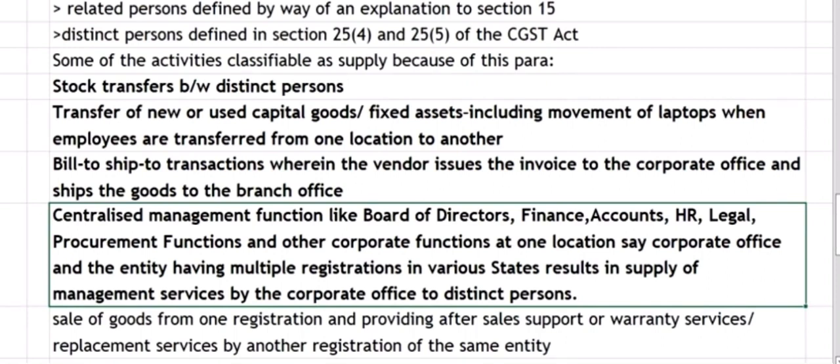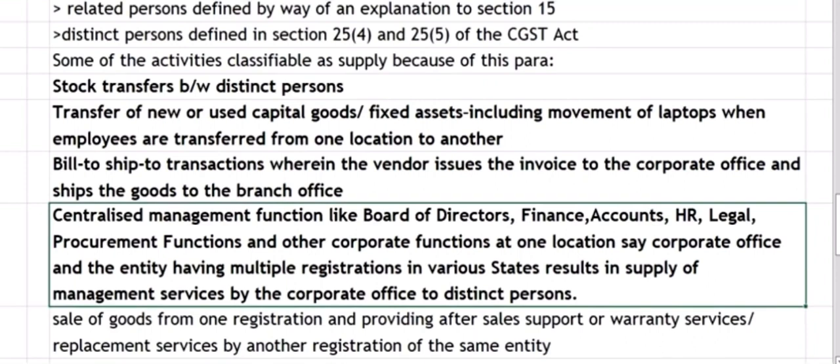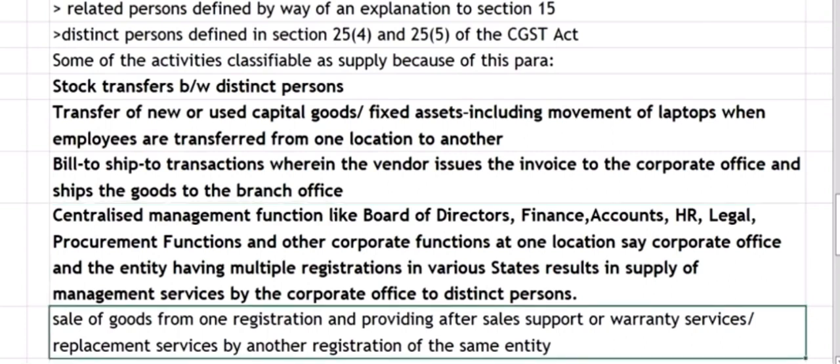There are various judicial decisions which are favorable to the department, and which are otherwise also. One of the famous ones is the Columbia AAR advance ruling, which says we should include even employee cost in cross charge. So we will not go deep into that now. We will discuss Schedule 1 first. We will have a separate discussion on cross charge in another video.